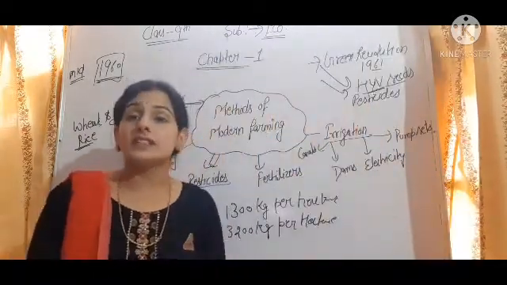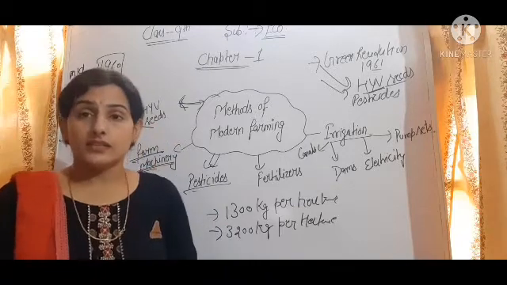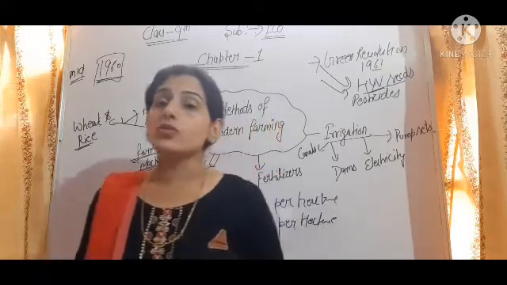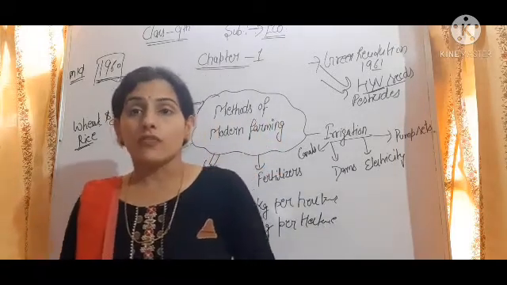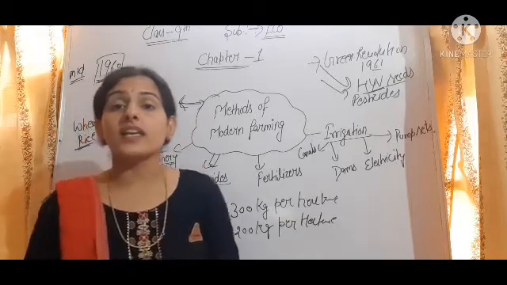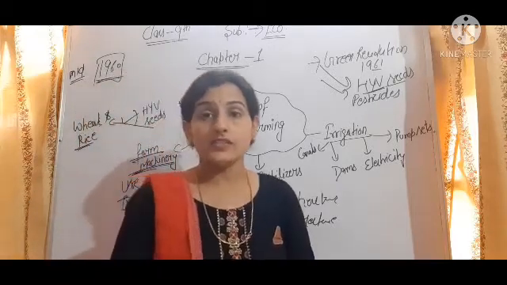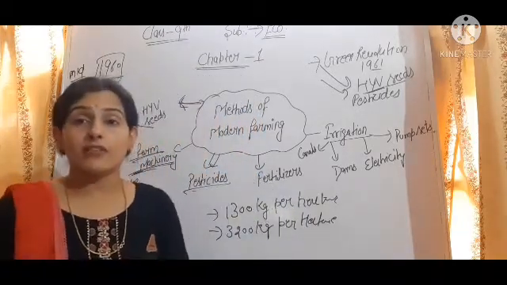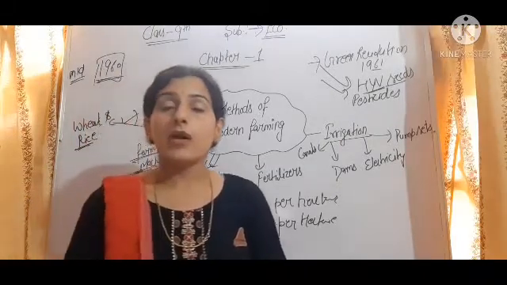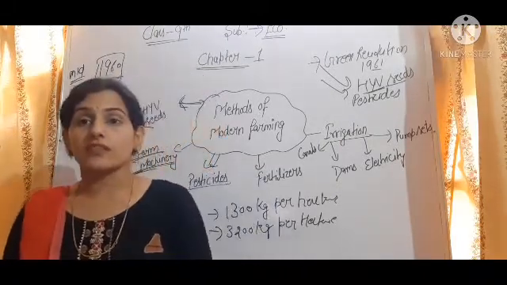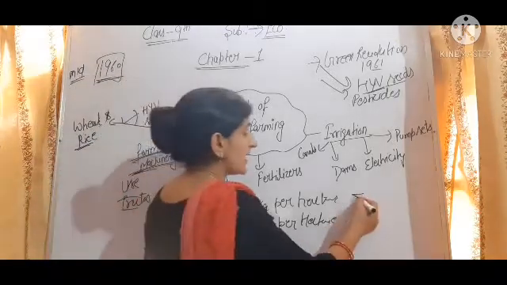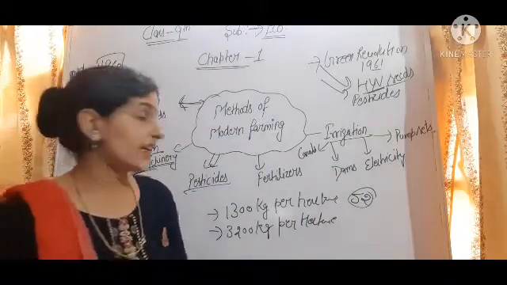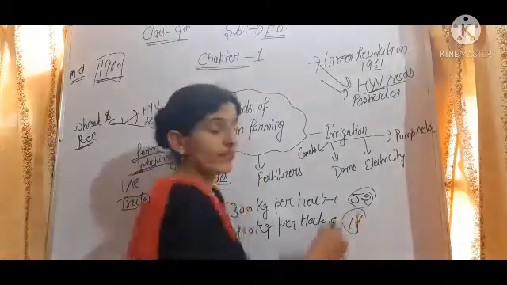If we see the example of developed countries, they use more machinery. In developed countries, if we see the data, nearly 1 or 2% of the population, like in USA, UK, is working in the agriculture sector, and they are giving more contribution to the GDP. And if we see the data of a developing country like India, then nearly 52% or 53% of the population is working in the agriculture sector at present, and they are contributing only 17% to our GDP.